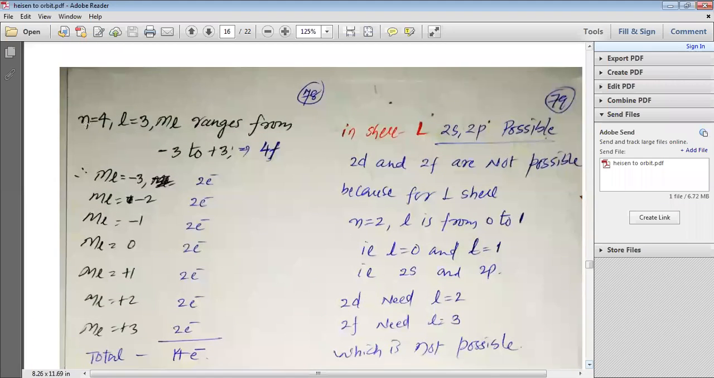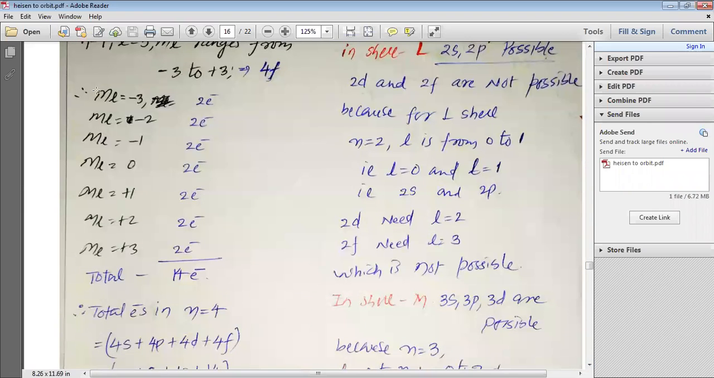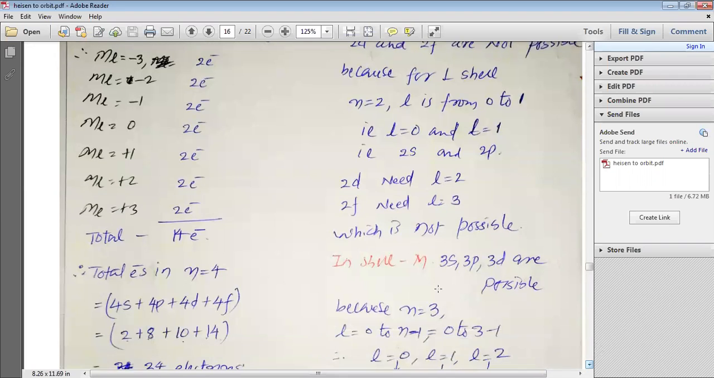When we have n is equal to 4, L is equal to 3, L is equal to 3 represents the f orbital. Therefore, ML ranges from minus 3 through plus 3 and it represents the 4f orbital. You can see that ML is equal to minus 3, minus 2, minus 1, 0, plus 1, plus 2, plus 3. So for each ML, we have one orbital, and in each orbital there can be 2 electrons filled. There are a total of 7 orbitals, so a total of 14 electrons can be filled, and that is why in the 4f orbital we can fill a total of 14 electrons.